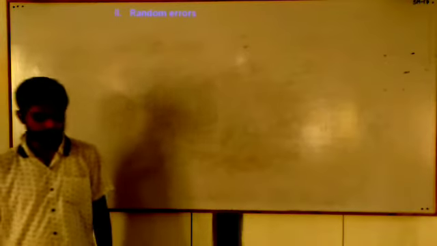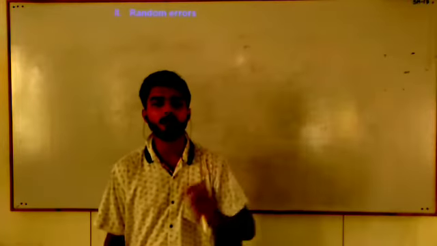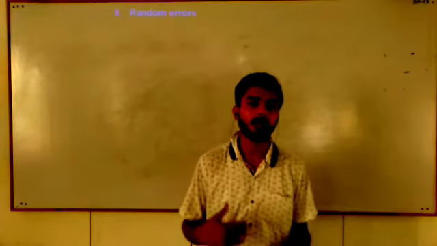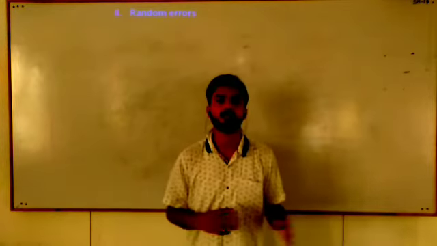Now students, next, random error. We will discuss random error. We have 2 types of error. Number 1 is systematic error and number 2 is the random error. Students, the word random is just the opposite of systematic. In random errors, errors may occur either in the positive or in the negative direction. Error may occur in both directions.